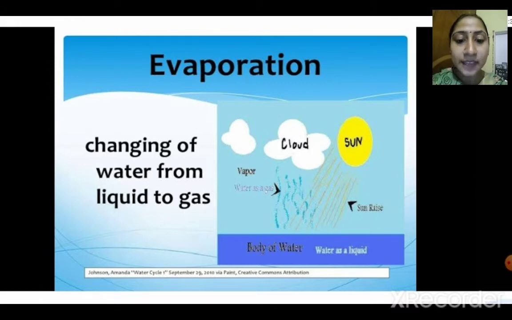You can see here in the diagram, the water is filled in the water bodies like lake, sea, ocean, ponds, rivers. So with the sun's heat, the water gets heated and it turns into a gas. That's steam or water vapor, and it rises up. So this is evaporation, changing of water into water vapor, or you can say changing of a liquid into a gas.